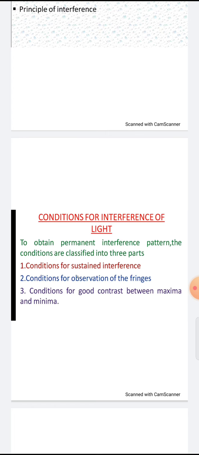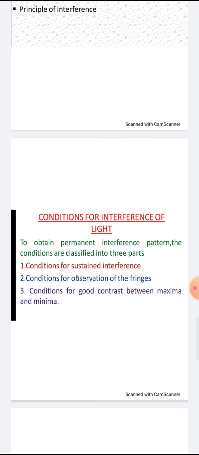In the conditions of interference of light, to obtain a permanent interference pattern, the conditions are classified into three parts. The first is the conditions for sustained interference, the second is the conditions for the observation of the fringes, and the third is the conditions for good contrast between maxima and minima.